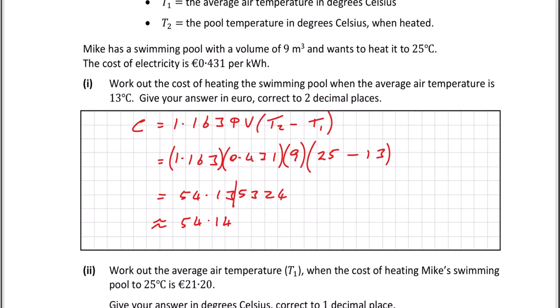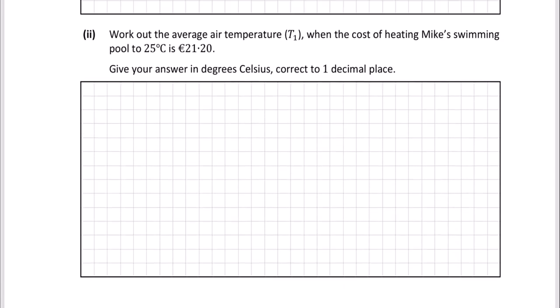And that is the cost in euros. Okay, so let's move on to part 3. Work out the average air temperature T1 when the cost of heating Mike's swimming pool to 25 degrees C is 21.2 euros. Give your answer in degrees Celsius, correct to 1 decimal place. So this is really the same thing again.